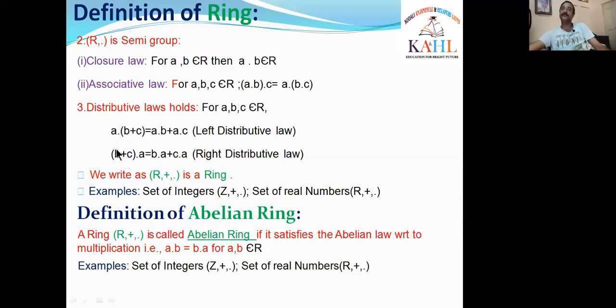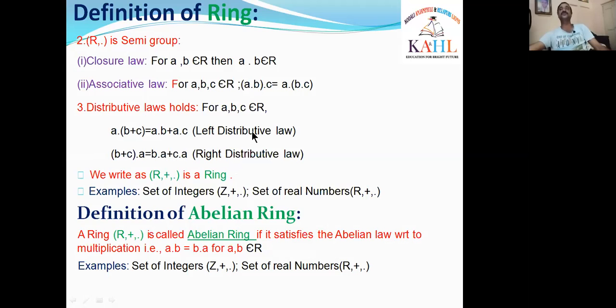Now, B plus C, whole dot A, is equal to B dot A plus C dot A. If we observe, A on the right side was distributed to B and C in the brackets. Here in the upper case, A is distributed on the left side. Here in the lower case, A is distributed on the right side. That's why this is called the right distributive law. The upper one is the left distributive law. These two laws are called the distributive laws.